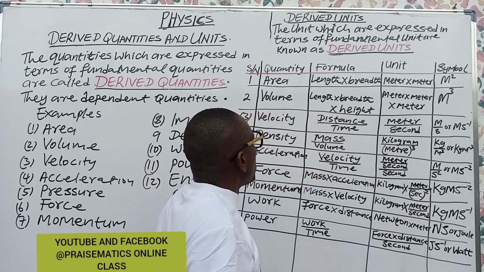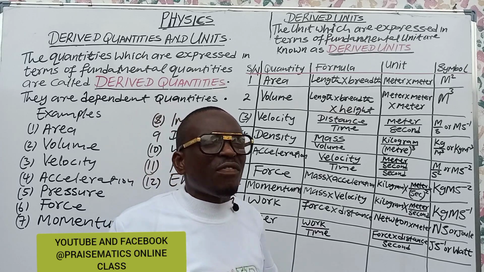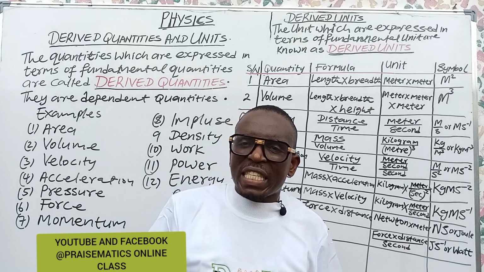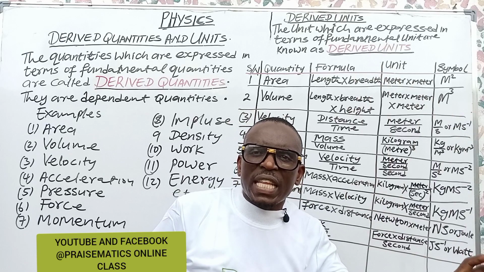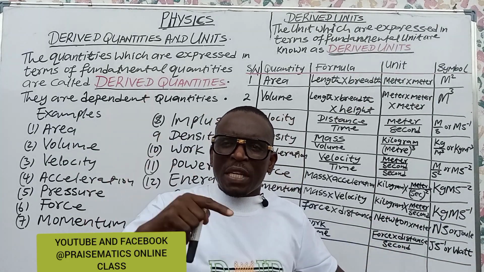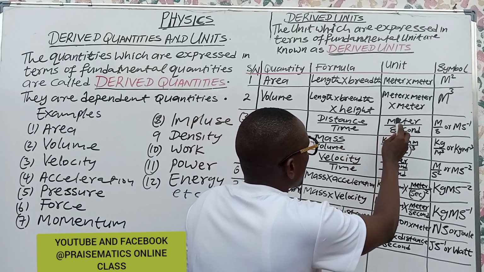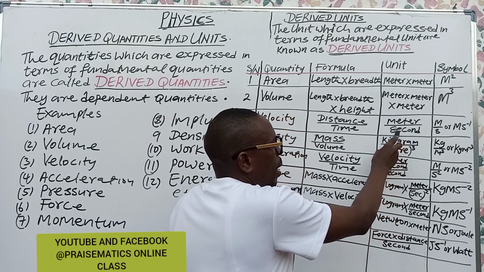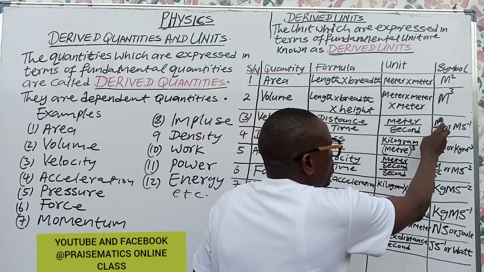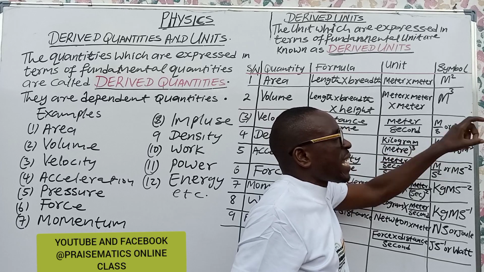We have it as meter cube. So we have another one called velocity. What is velocity? Velocity is defined as the rate of change of distance with time taken. So you talk of distance and you talk of time. The distance is measured in meters and time is measured in seconds. So when you put them together, we are going to have meter per second.